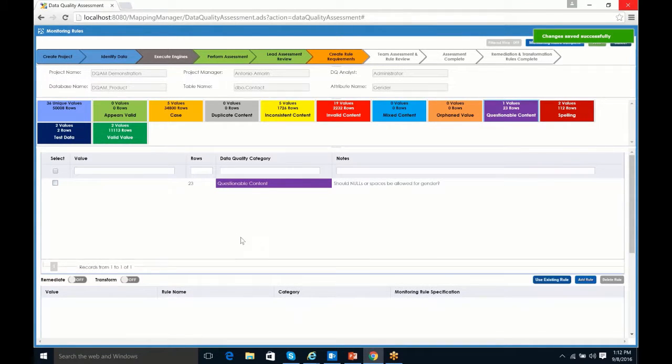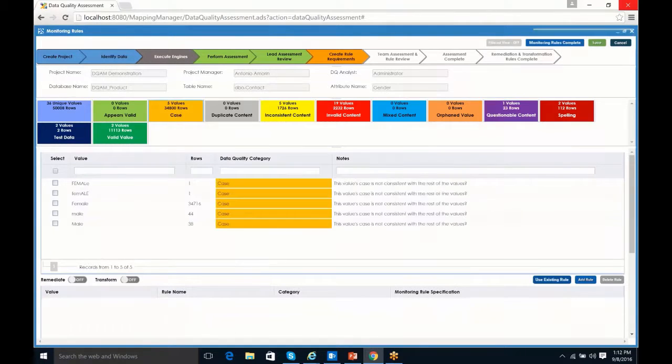So that's one thing. Now, I've already done an assessment against gender. So the other nice feature that we have built in is going to help speed up the process. If you already analyzed gender data in the past, you can select all these values that are case issues. And again, I can remediate and transform those. But I have an existing rule that I can then use specifically for case, for gender. So I'm going to say use existing rule.